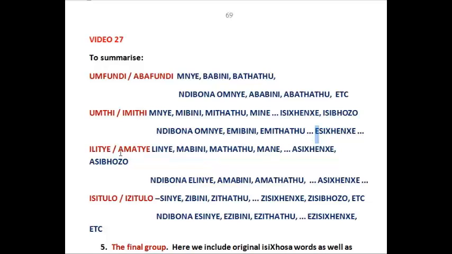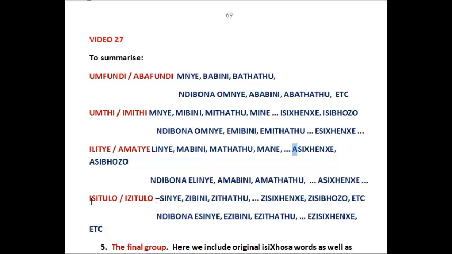Then we went on to ilike, ama, and the ama prefix was what played the important part. So linye from ilike, right? Mabini, matatu, mane, but triangle, and so on. Okay, and then Ndibona elinye, linye becomes elinye, mabini becomes amabini, matatu becomes amatatu, and the triangle remains the same.